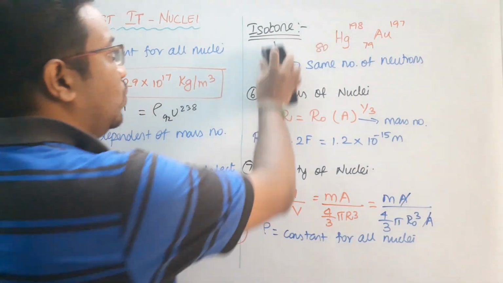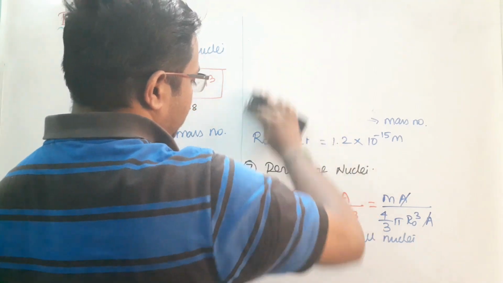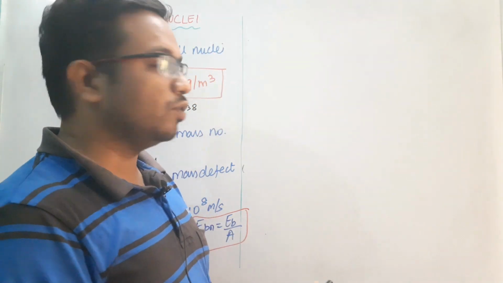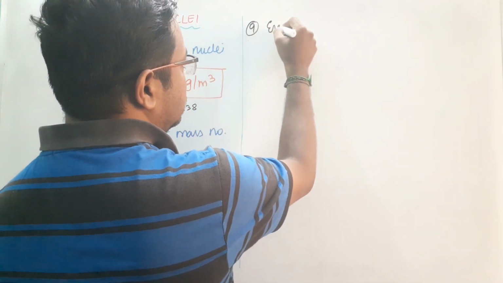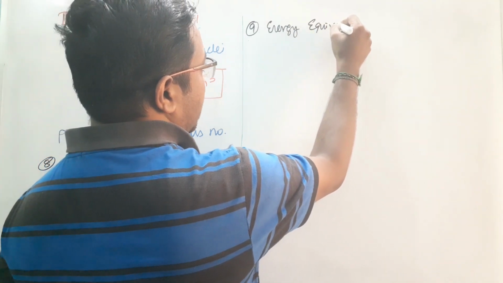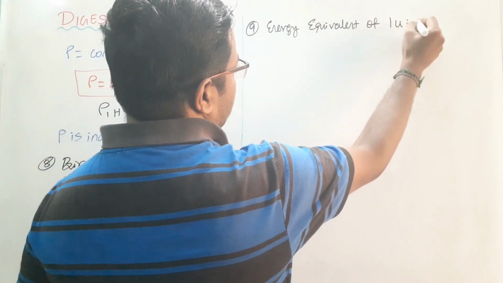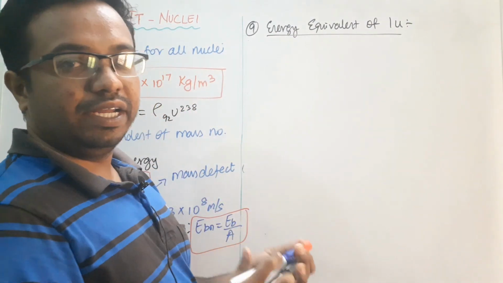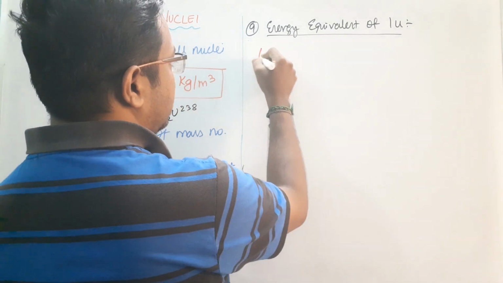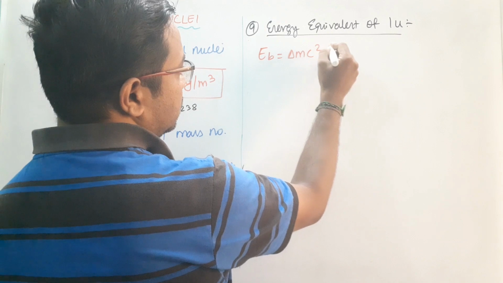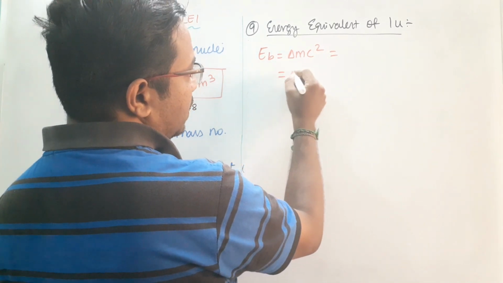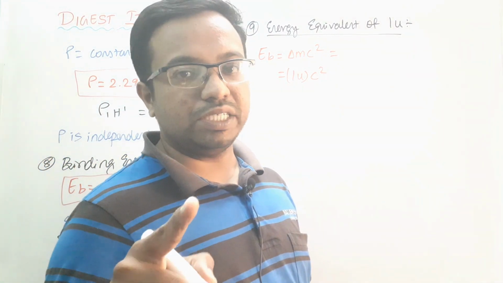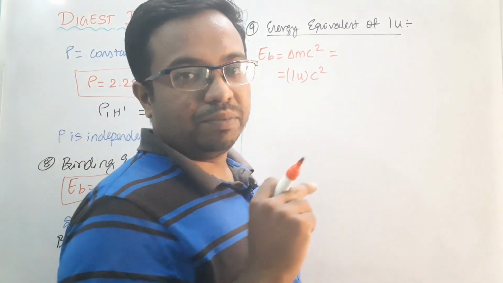And the next one, we are going to see the energy equivalent of one atomic mass unit. For example, we know the formula for binding energy equal to del m into c square. We are going to replace del m by 1 atomic mass unit, so it becomes 1 atomic mass unit into c square. We know the value of 1 atomic mass unit, and the c value also we know. So if we multiply that, we will obtain our answer.